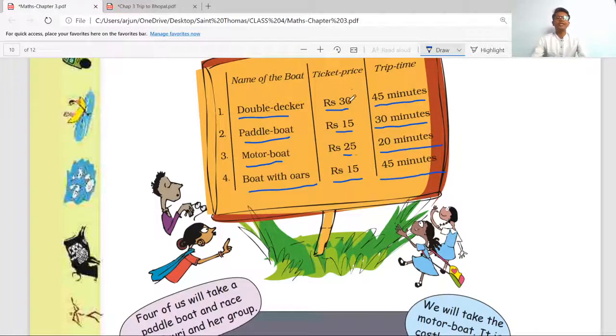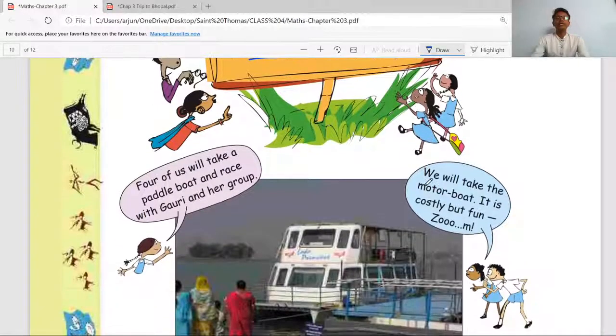The ticket prices are 30 rupees, 15 rupees, 25 rupees, 15 rupees respectively, and the trip times are 45, 30, 20 and 45 respectively. Now the discussion is going on about which student will take which boat.